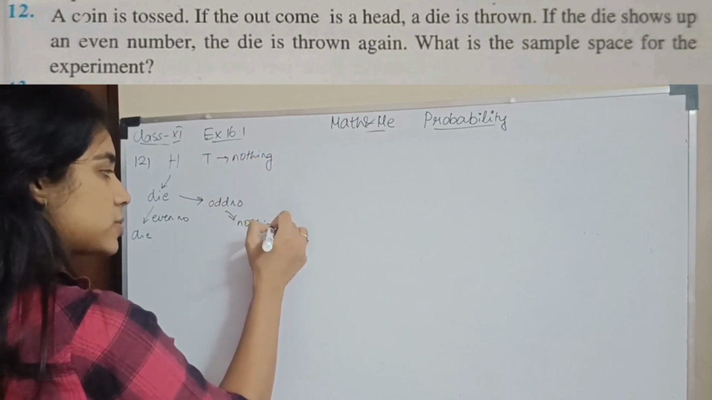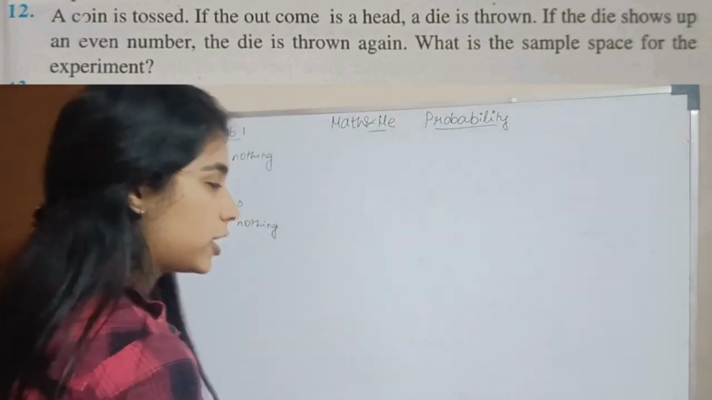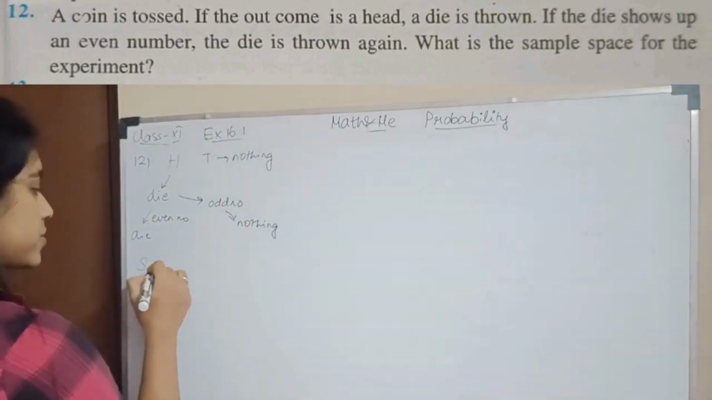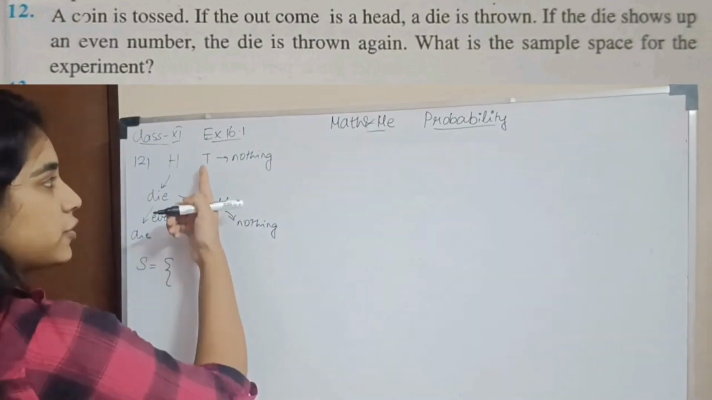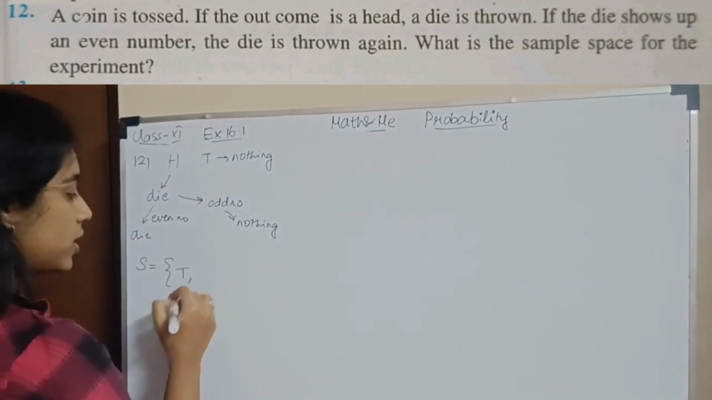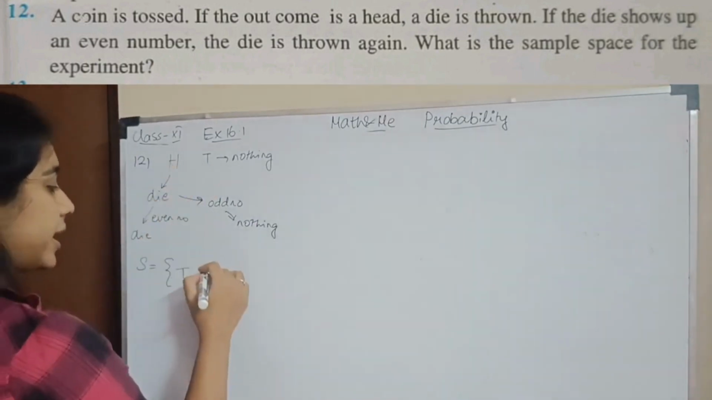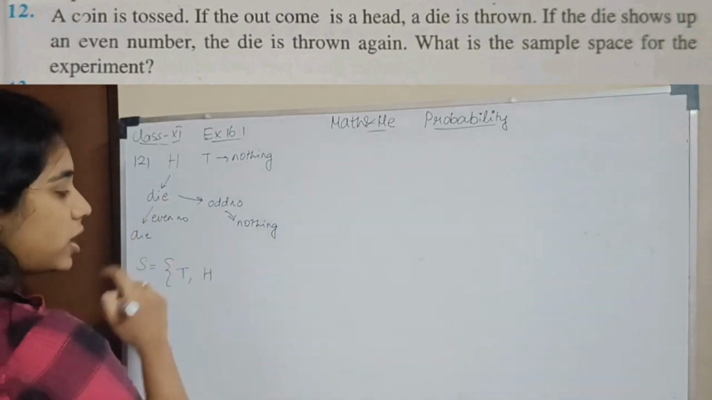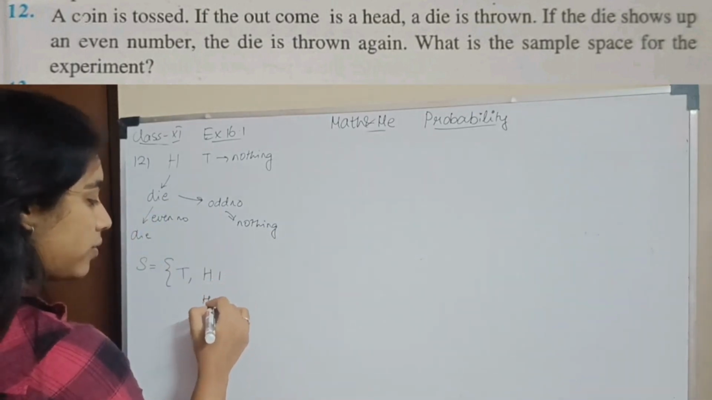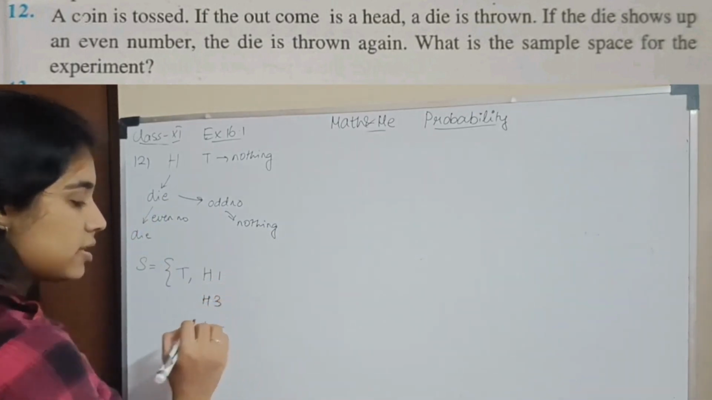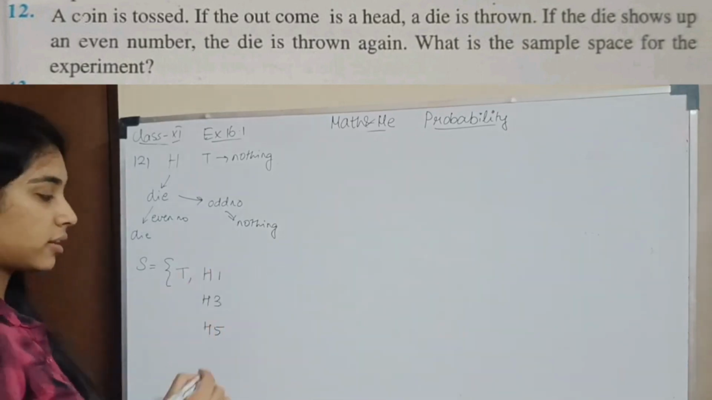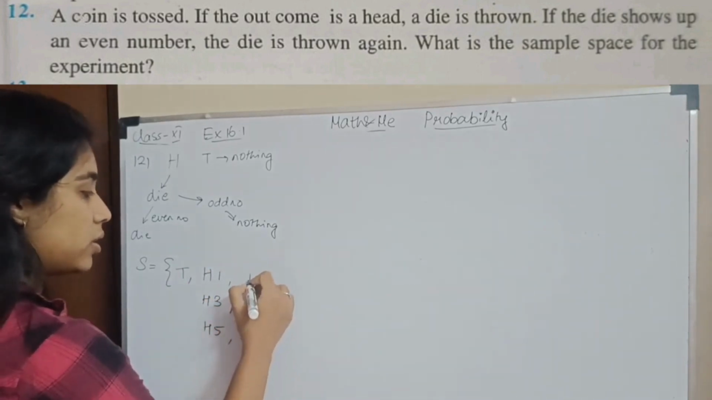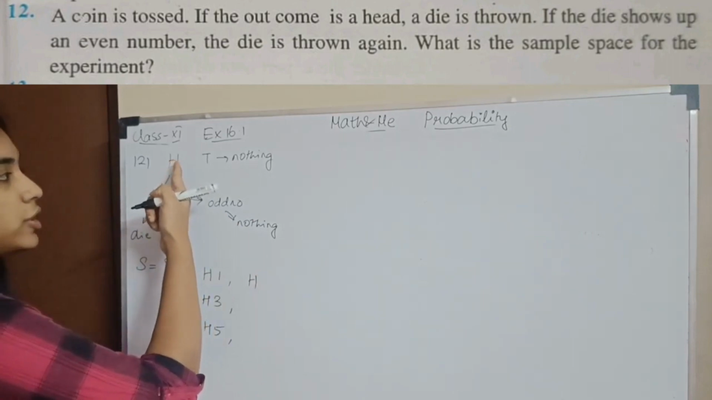Okay. This is what is given in the question. So what will be your sample space? First, nothing. If you get a tail, you do nothing. If you get a head and you throw a die and get an odd number, which means 1, 3, or 5, you do nothing. So this is done. Now, when you toss a coin, you get a head.